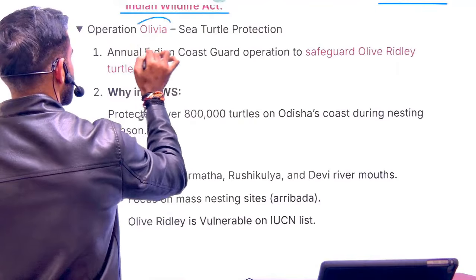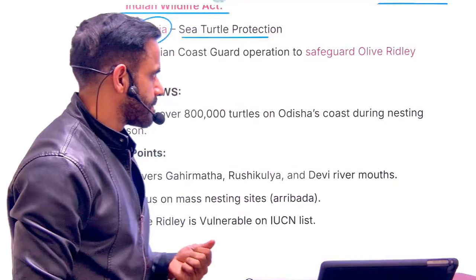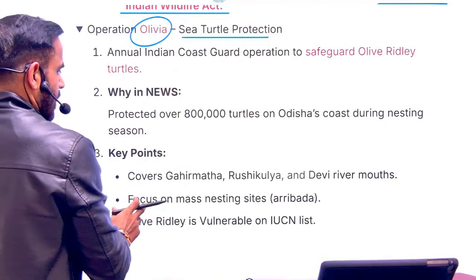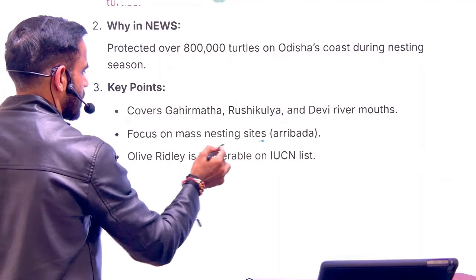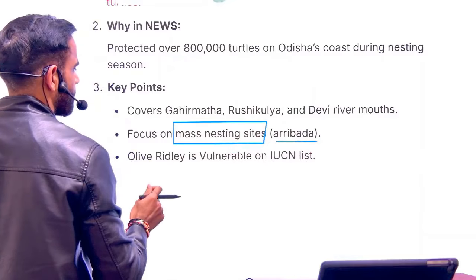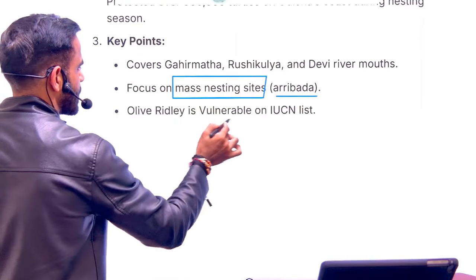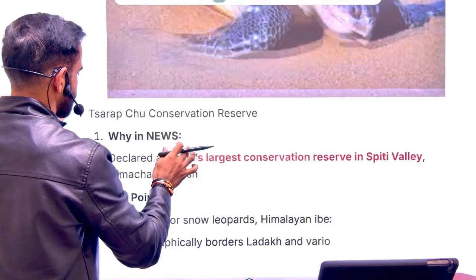Next is related to Operation Olivia. So it is for the protection of the sea turtle, olive ridley sea turtle, and the sites of their mass nesting, that is referred to as Arribada. The IUCN status is vulnerable. So these are olive ridley turtles.